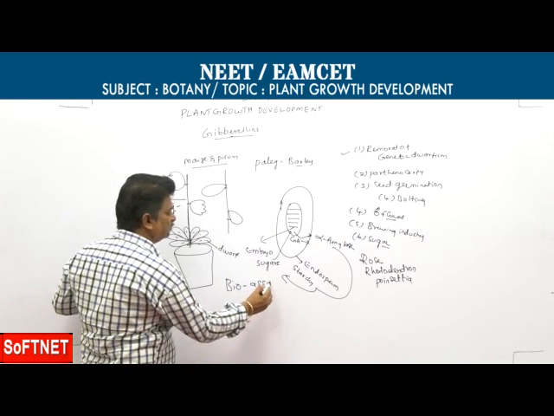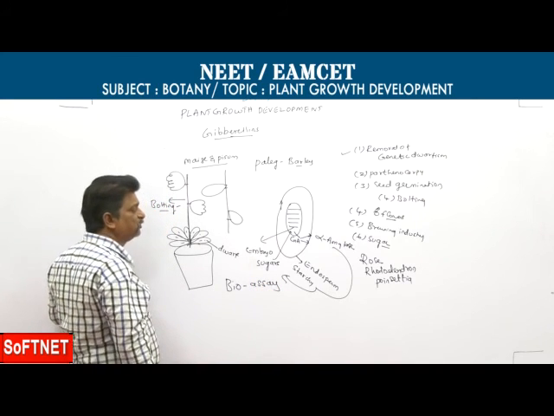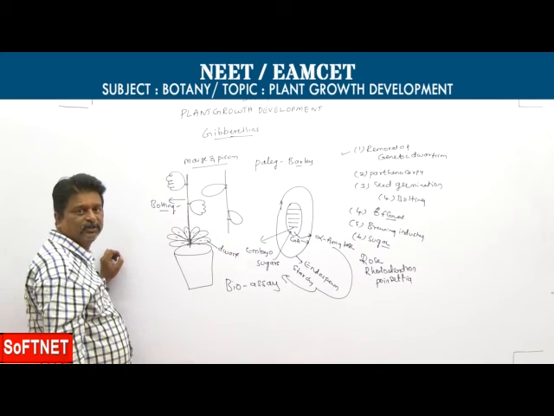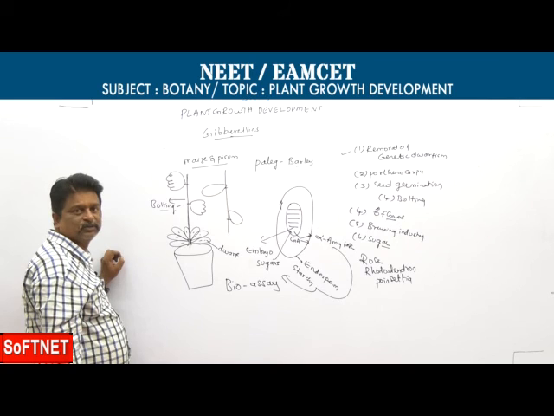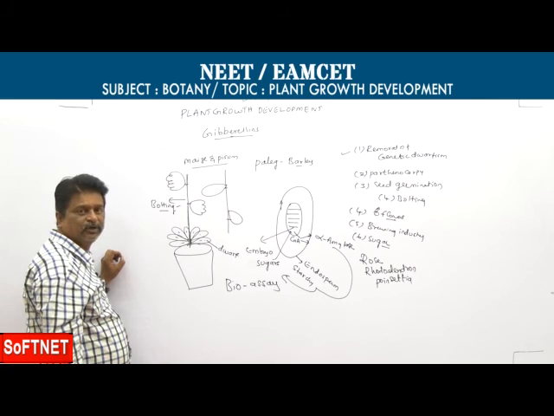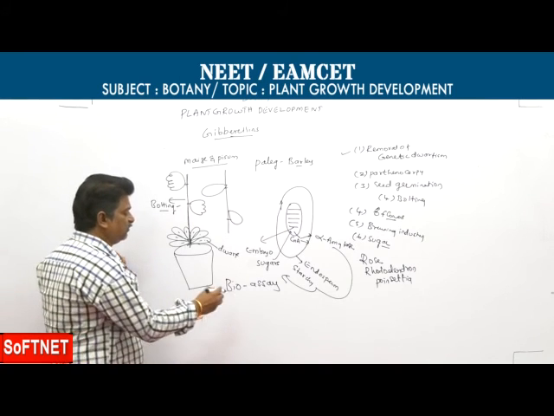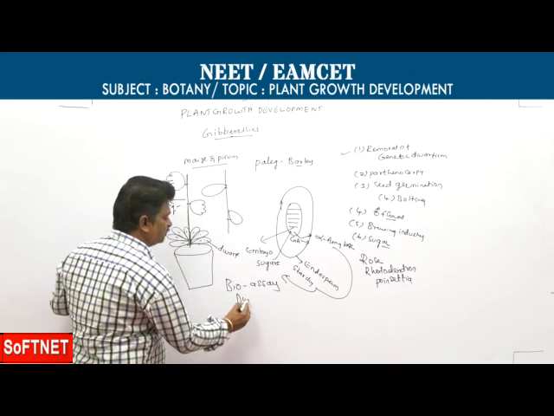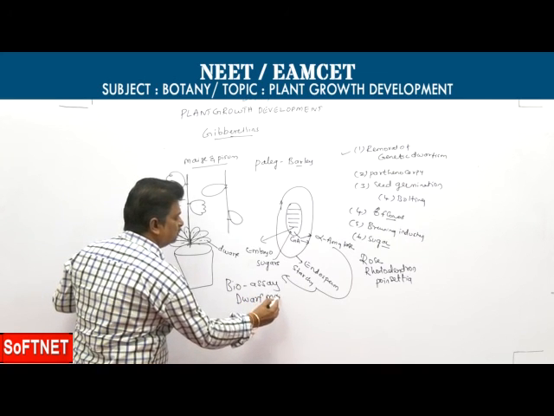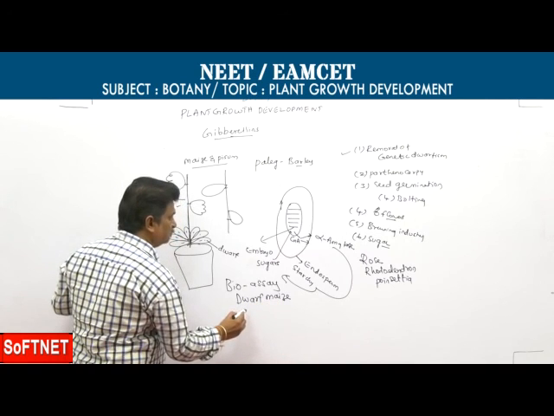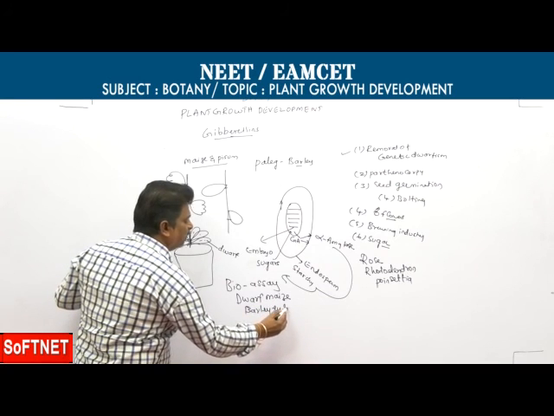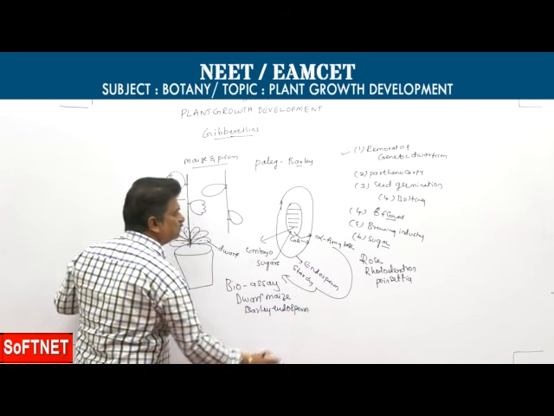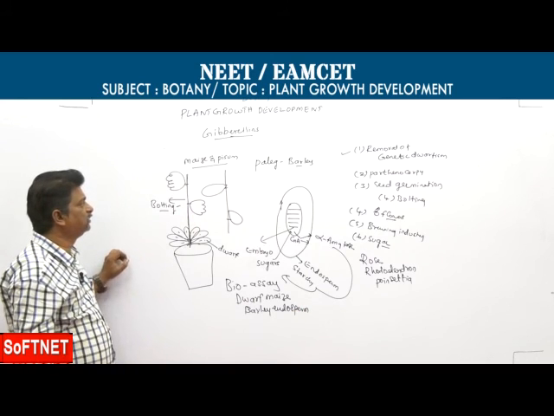Next one, bioassay tests for gibberellins. Bioassay test means employment of living material to test biological activities. Bioassay tests for gibberellins: one is the dwarf maize test and the second one is the barley endosperm test.